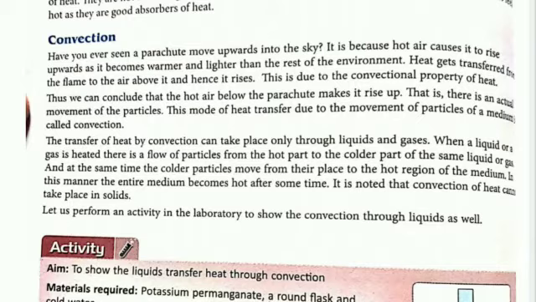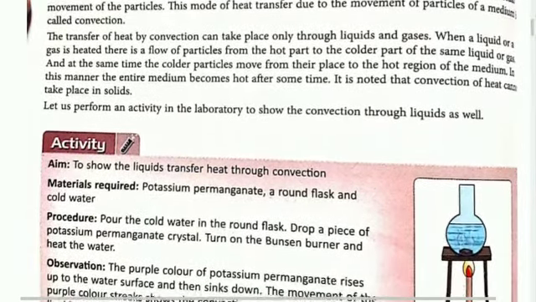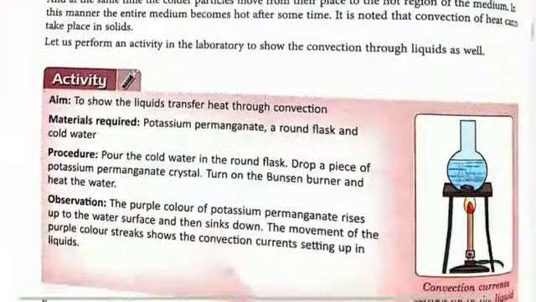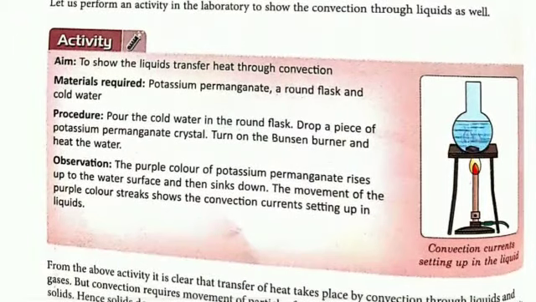Now let's perform an activity to show the convection in liquid. Here is the activity. Material: you have to take potassium permanganate, a round flask and water. Procedure: pour some cold water in the round flask. Put a piece of potassium permanganate crystals. Turn on the gas and heat the water.